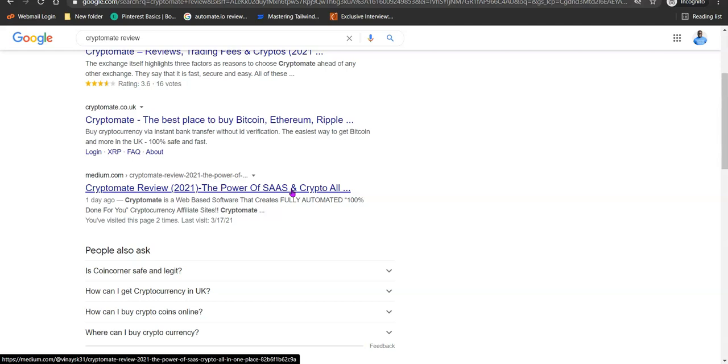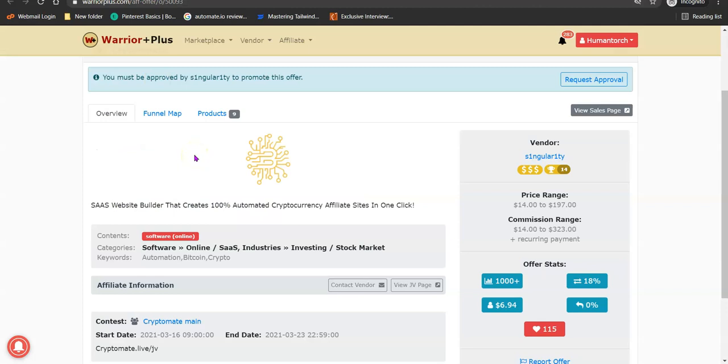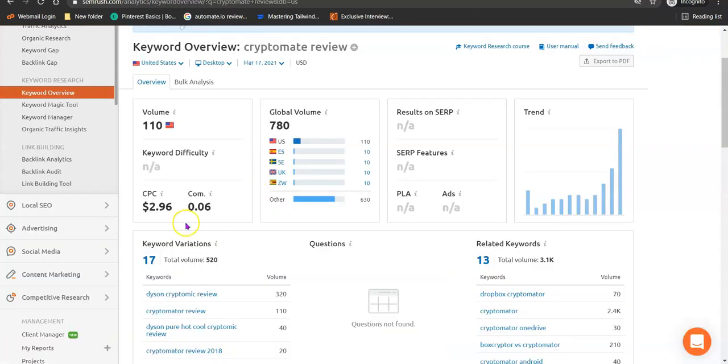You can do extensive research on products on Warrior Plus. You can go with like 10 products, write reviews for these 10 products and publish them on Medium. A good way to do research is to check the product review keyword and check the keyword difficulty. Any keyword difficulty that is below 40 is something you can easily rank for using the Medium platform.